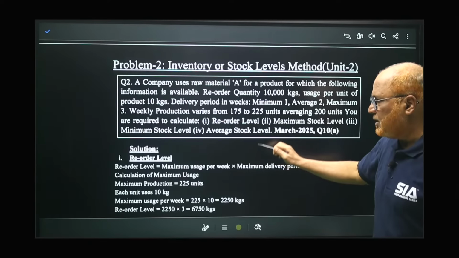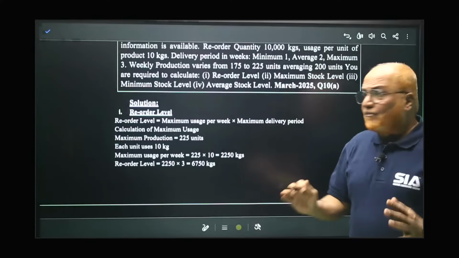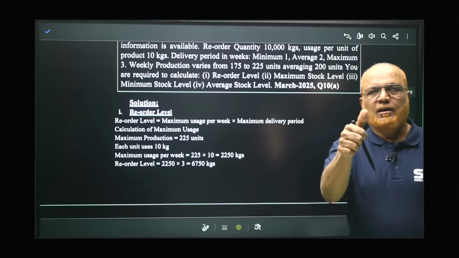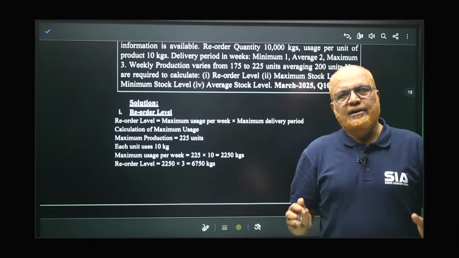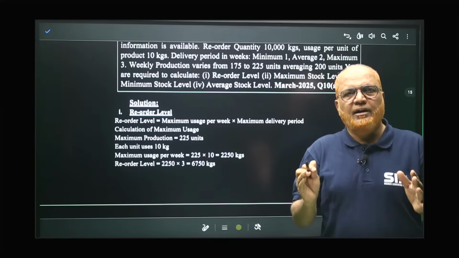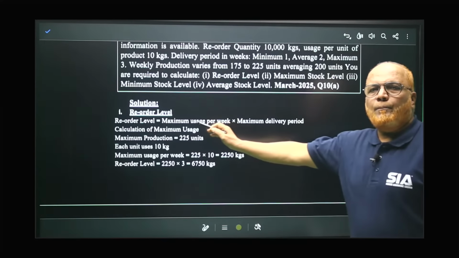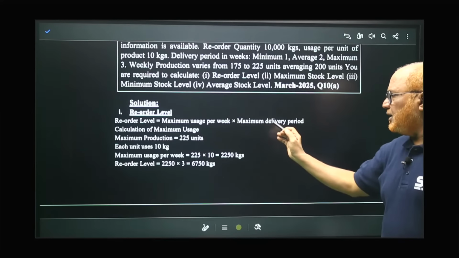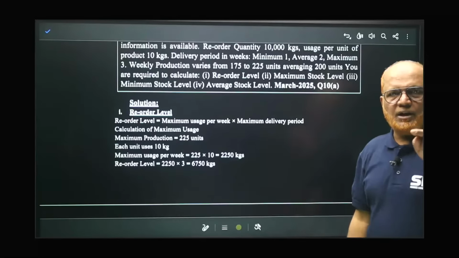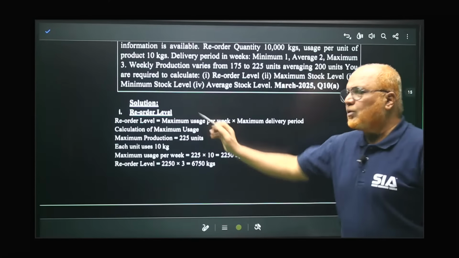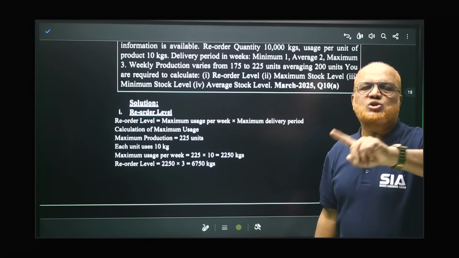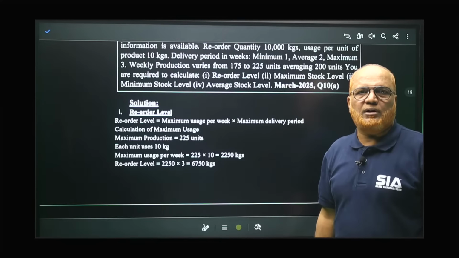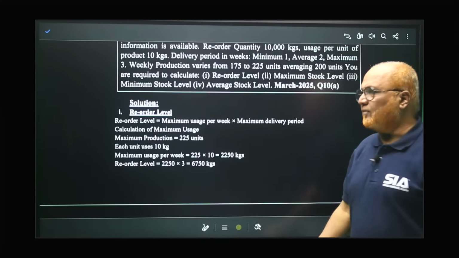Right? Solution. First of all, we want reorder level. Write down the formula. I already told you to keep a notebook, pen and calculator ready. The formula: maximum usage per week into maximum delivery period. Very important formula. Without reordering level, we cannot calculate maximum stock level, we cannot calculate minimum stock level. It depends on reordering level.